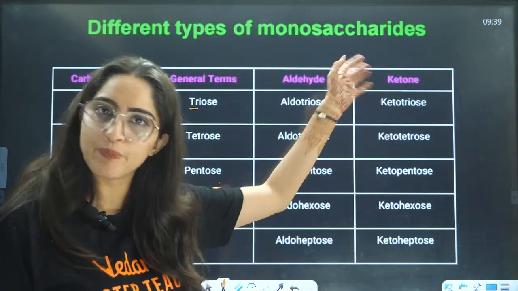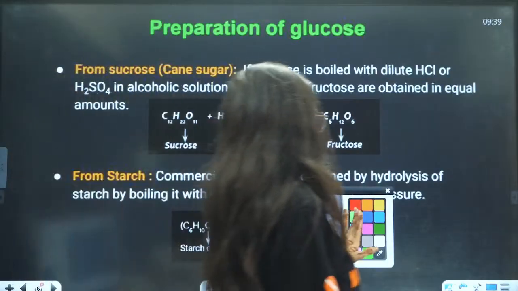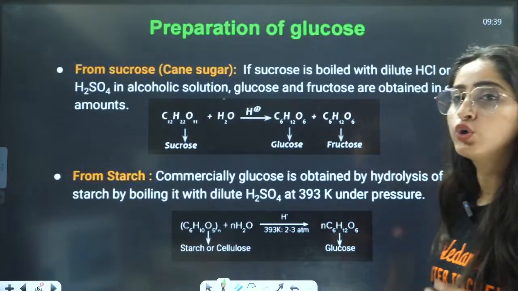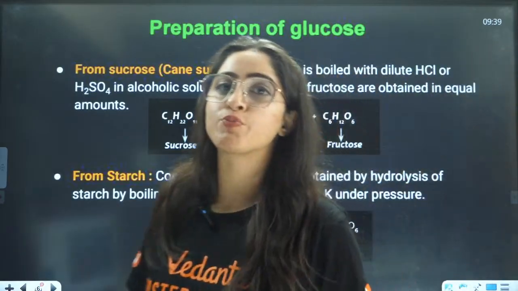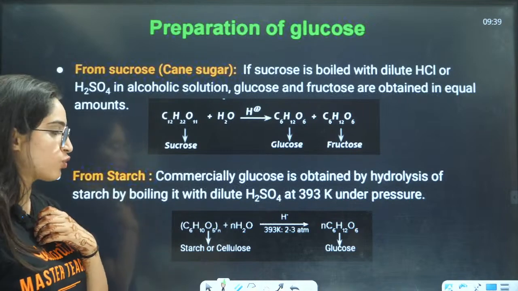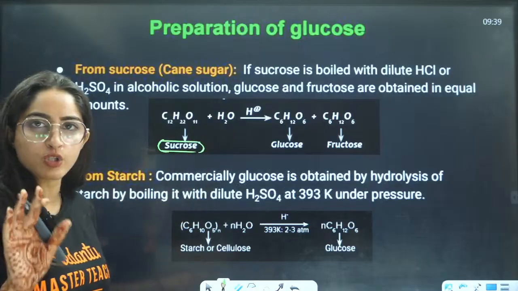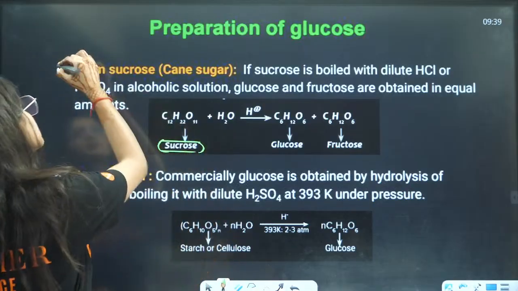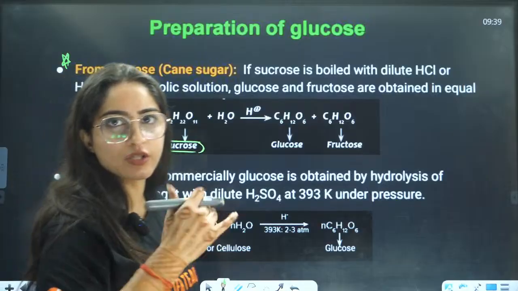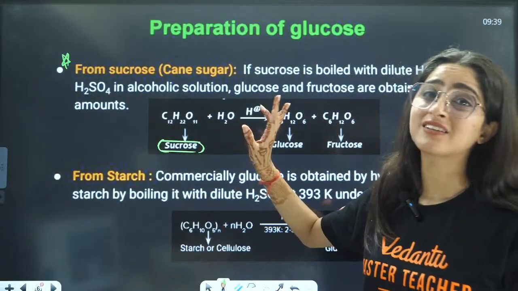Okay. Now, next is preparation of glucose. How is glucose prepared? Basically, glucose is first prepared from sucrose, right? We will also discuss the structure of sucrose, and this reaction again we are going to discuss further. Now we are saying that sucrose is a disaccharide.